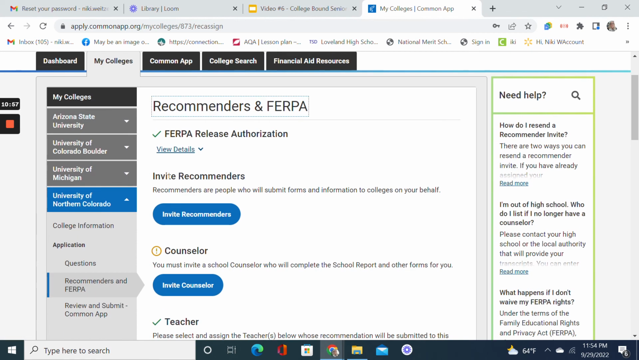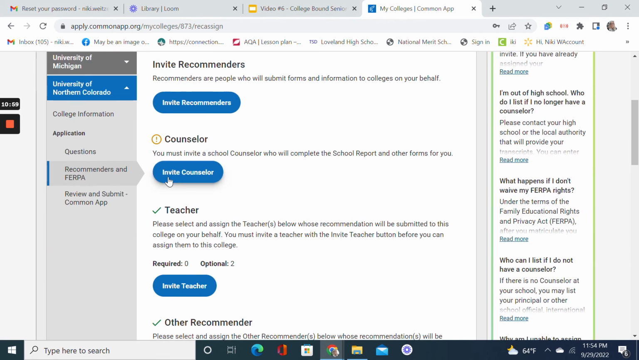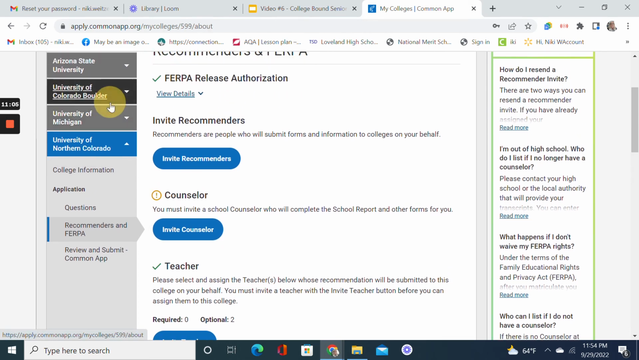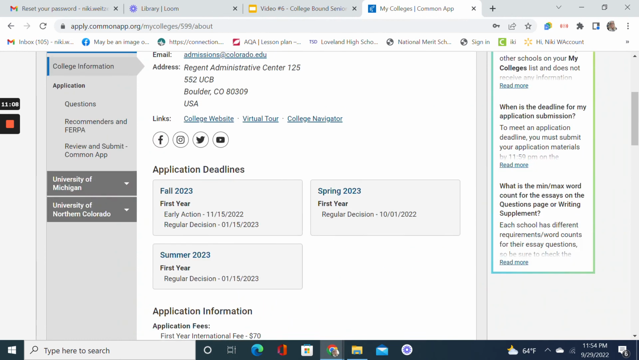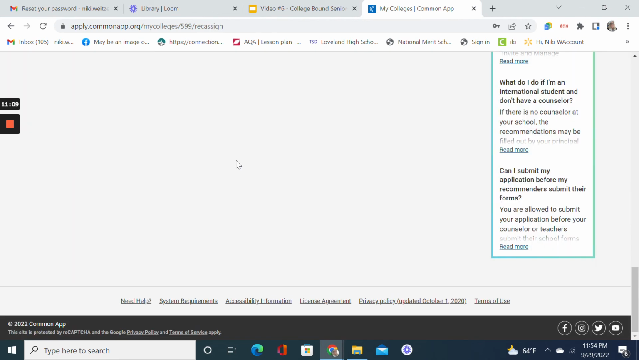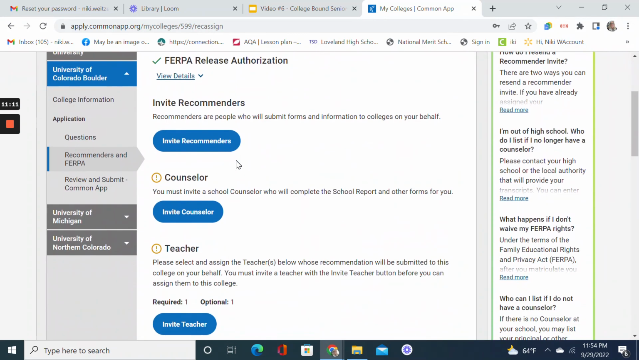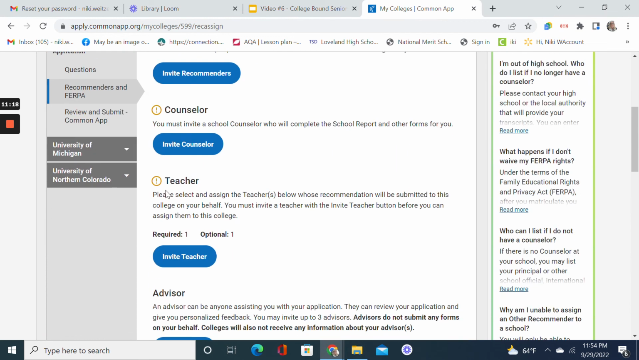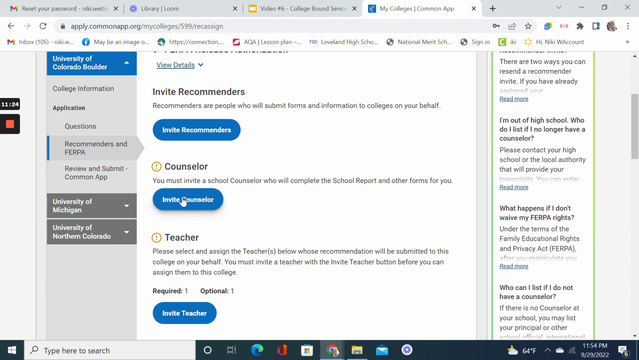Once you have invited, your teacher will then go ahead and submit your letter on your behalf, and you would be able to see right here when that has been completed. So you can see right now it's not complete. When things are complete, there's a green check mark. So you will be able to see that it has been submitted. And I believe you will also be able to see that we have submitted the school report.